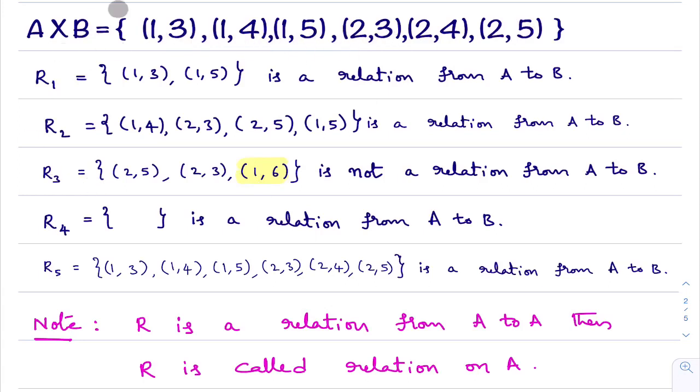So, is R3 a subset of A cross B? When we say R3 is a subset of A cross B, all the elements present in set R3 must be present in A cross B. Here, this is not a subset of A cross B. If it is not a subset of A cross B, then it is not a relation from A to B. I hope you are understanding what I am saying. What is the definition of relation? I am asking you. Answer. Very good. Any subset of A cross B is called a relation from A to B. It must be a subset of A cross B.